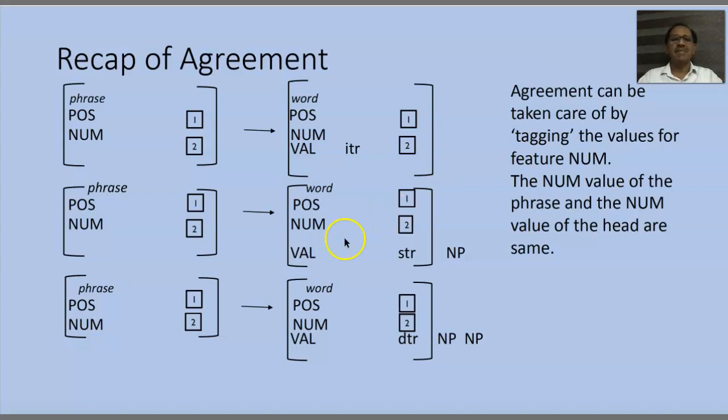Particularly, we have seen the number as the agreement feature, and the value of the number feature is shared with its daughter. This is what we have seen with regard to intransitive verbs, transitive verbs, and ditransitive verbs. So, a verb phrase will have its number value shared with the number value of its daughter node, that is the verb, right? What we actually said was agreement can be taken care of by tagging the values for feature num. The num value of the phrase and the num value of the head are the same.